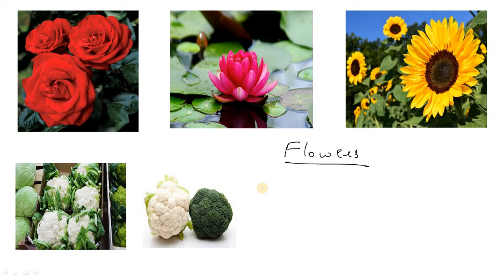Fine. So some flowers can also be consumed, right? We eat flowers in our food, like cauliflower, and this is called broccoli, right?